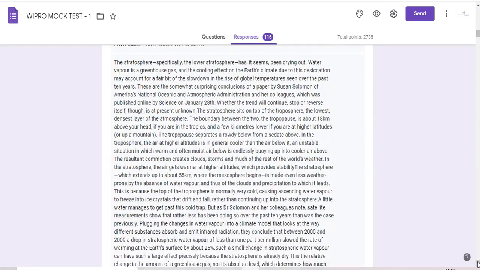Specifically, the lower stratosphere has, it seems, been drying out. Can't you understand this? Water vapor is a greenhouse gas, and the cooling effect on the Earth's climate due to this desiccation may account for a fair bit of the slowdown in the rise of global temperature seen over the past 10 years. See, only normal English will be presented.